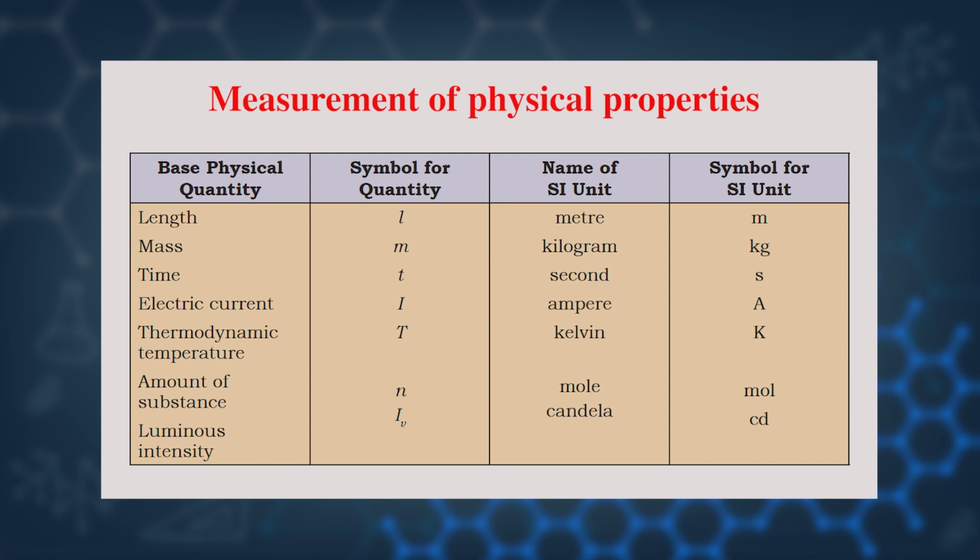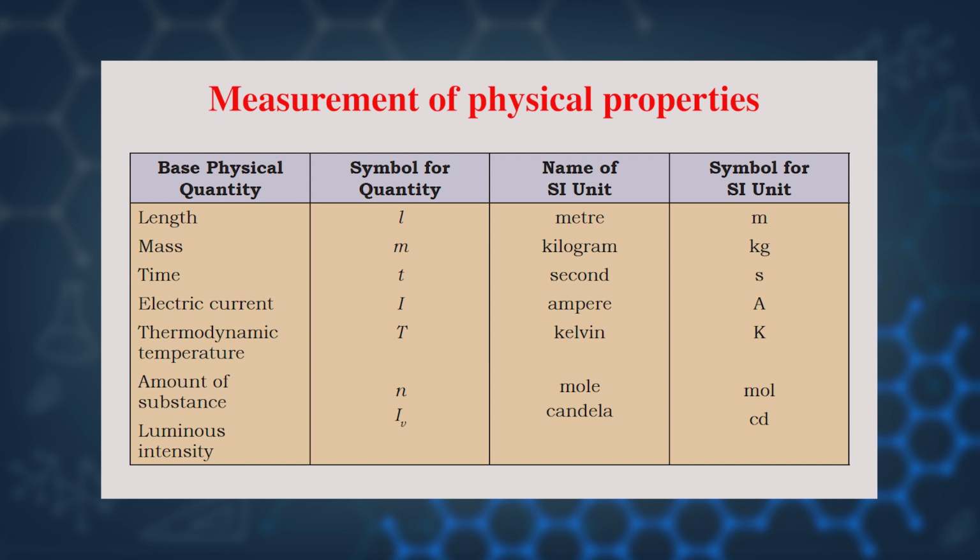like length, mass, time, electric current, thermodynamic temperature, amount of substance and luminous intensity. You know, how can we symbolize length? The symbol for length is L and the unit of length is meter, and the symbol for the meter is m, and the unit of mass is kilogram and the unit of time is second and the unit of electric current is, oh wonderful, you know the answer, that is ampere, and thermodynamic temperature is Kelvin, okay,